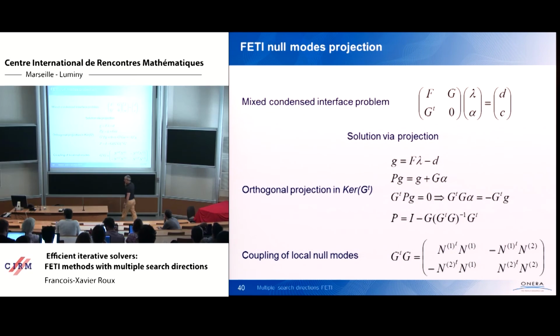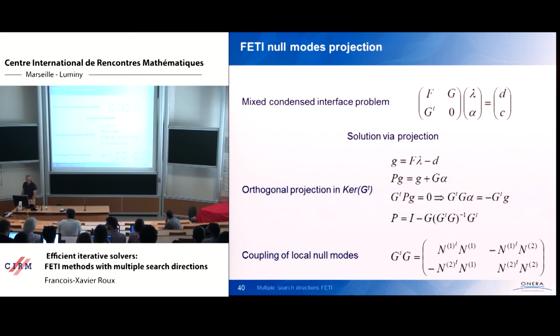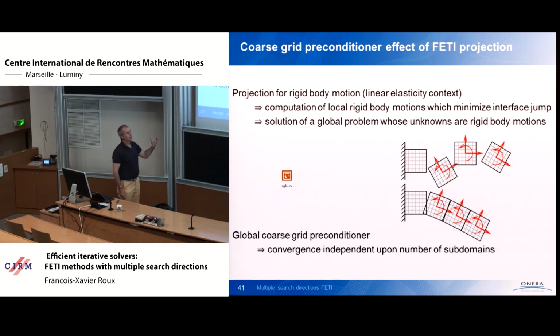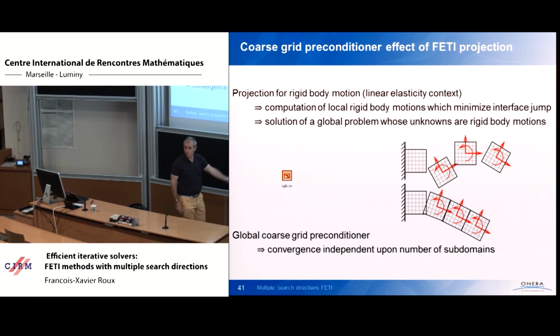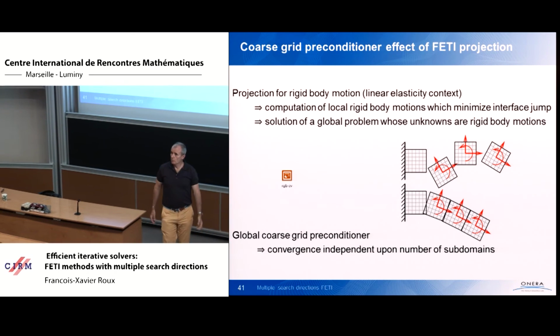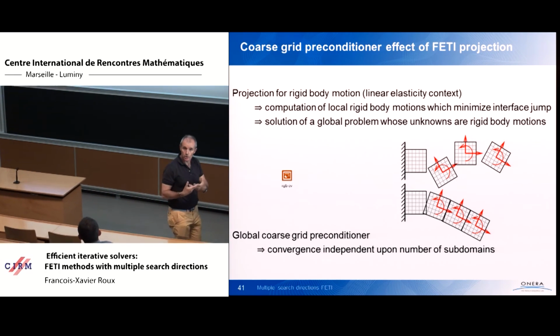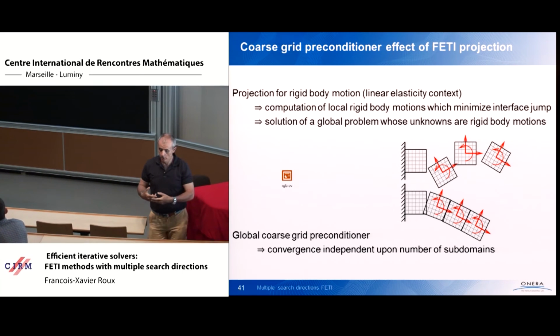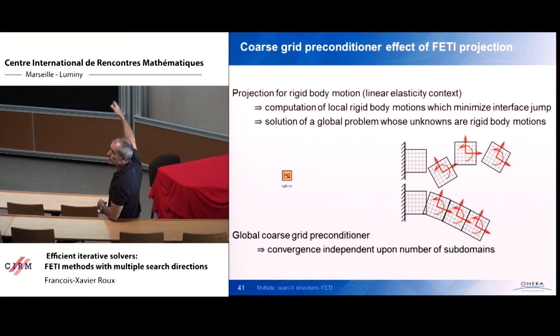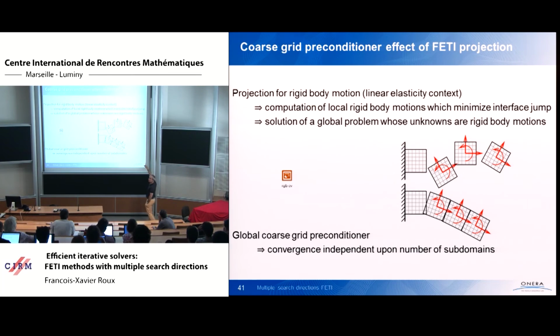So you can apply a projected conjugate gradient method to solve this problem. And the good point is that, when you compute the projection, you compute a local correction of the local solution based on the local rigid body motions, if I go on with a linear elasticity environment. In fact, you compute the local rigid body motions that will make the global displacement field as continuous as possible at the interface.